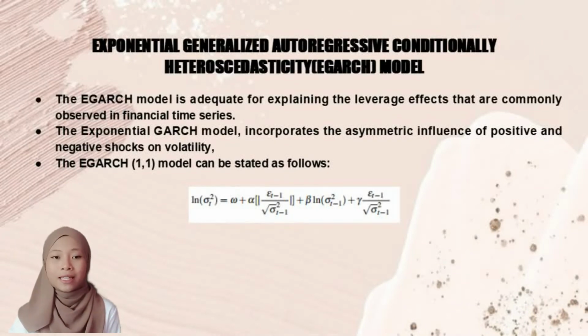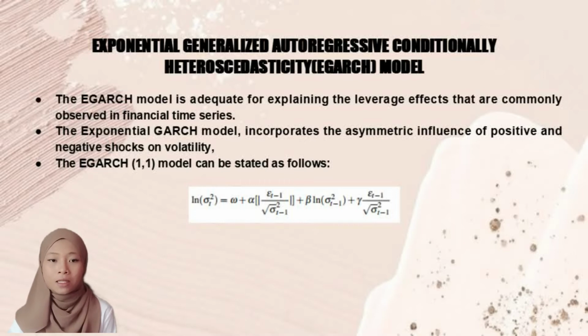The EGARCH model is adequate for systematically explaining the leverage effects that are commonly observed in financial time series. This model also incorporates the asymmetric influence of positive and negative shocks on volatility, with the latter producing higher levels of volatility although having the same magnitude.